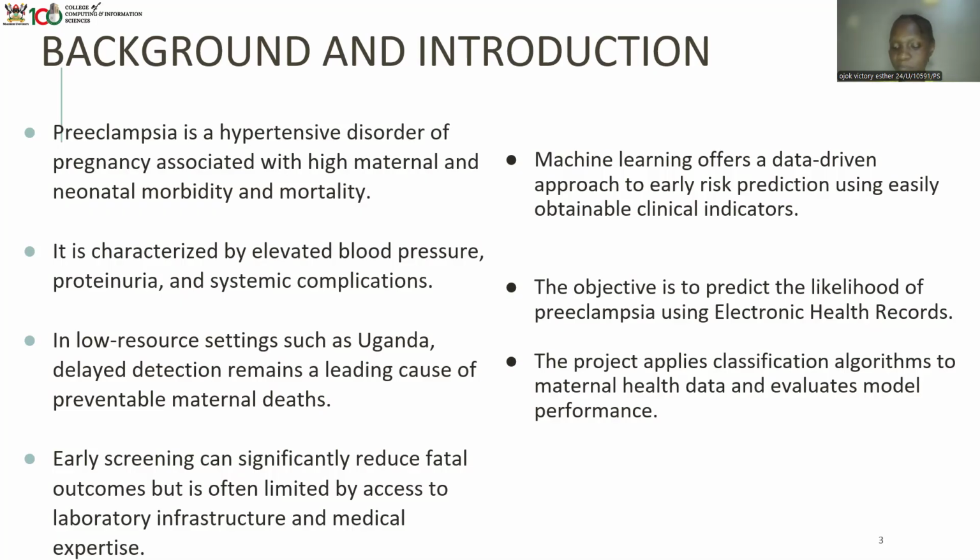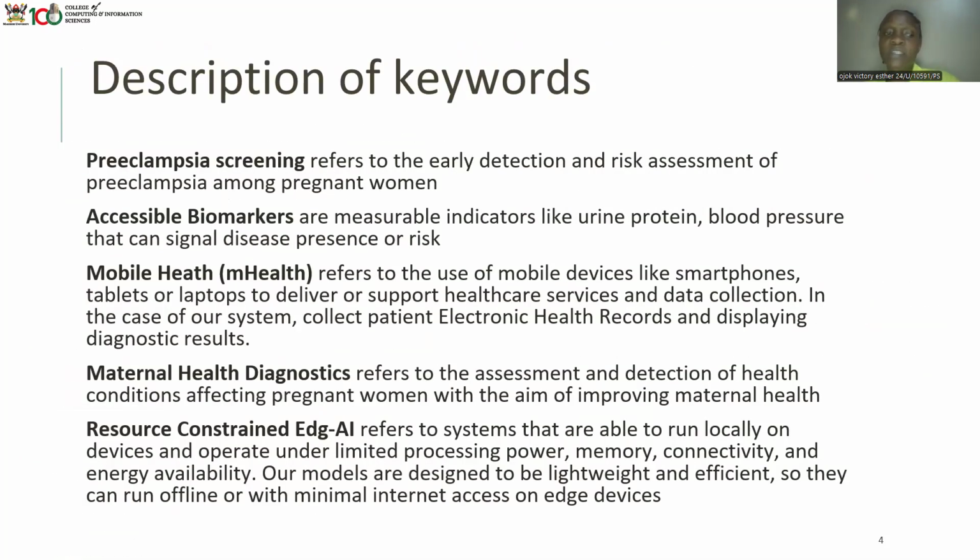that's accessible everywhere. The keywords in our project are: preeclampsia screening, which is the early detection and risk assessment of preeclampsia; accessible biomarkers, which are measurable indicators like blood pressure; mobile health, which is the use of mobile devices to support healthcare services and data collection; maternal healthcare diagnostics, which is the assessment and detection of health conditions affecting pregnant women with the aim of improving maternal health; and resource-constrained AI, which are systems that are able to run locally on devices and operate under limited processing power, memory, connectivity, and energy availability.